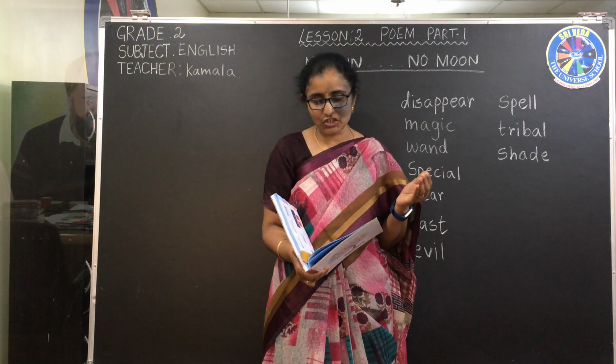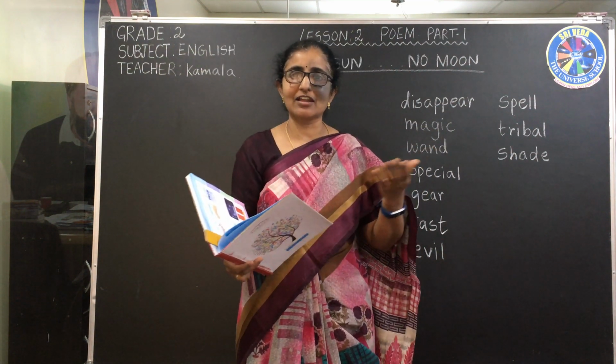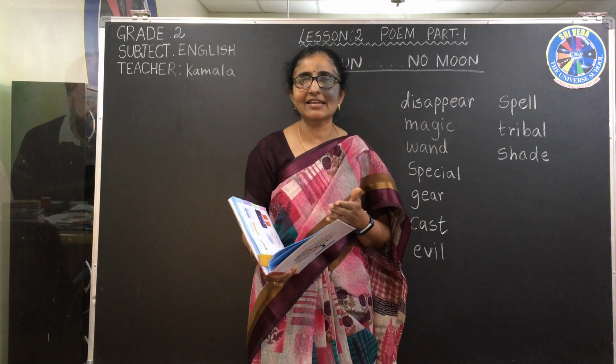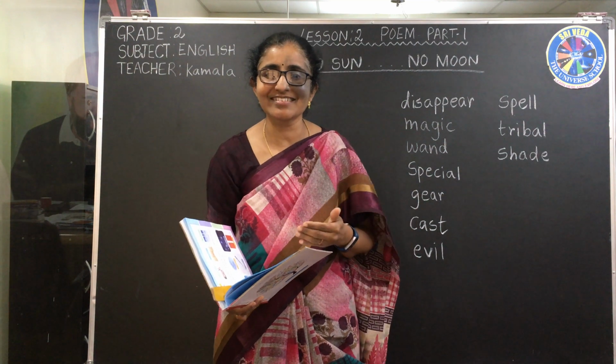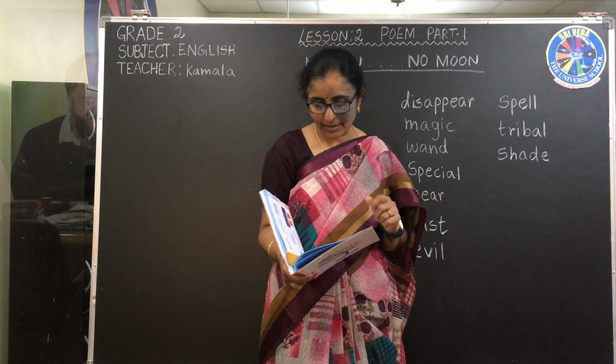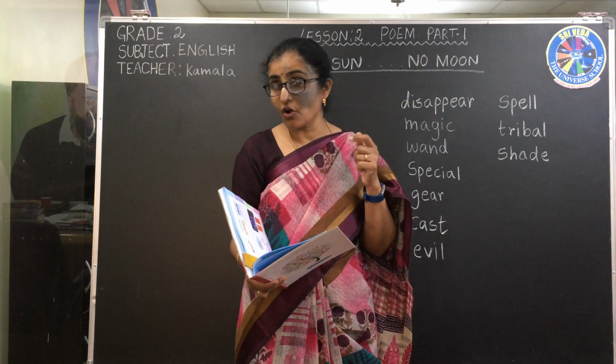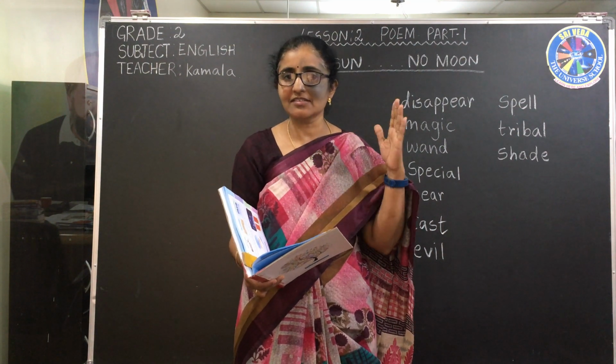Very easy. First she is saying there is no sun, no moon. Then we'll think how can these disappear. Then she said we just close the shade. So let us read one more time. No sun, no moon, no stars, no sky. Do you know why I made them disappear?